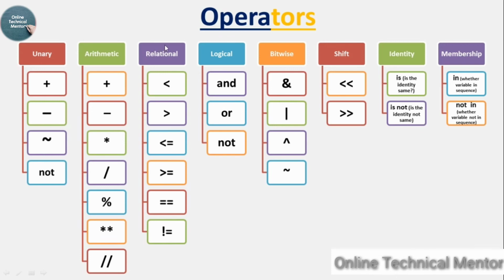And I think you understand the relational operator. This is less than, greater than, this is less than or equal to. So in Python it is written like this, less than, then you have to write the equal to. This is greater than or equal to. And when left hand side and right hand side are checked for equality, you have to give double equal to. Single equal to is meant for assigning, and double equal to is meant for equality checking. And this is the symbol of not equal to.